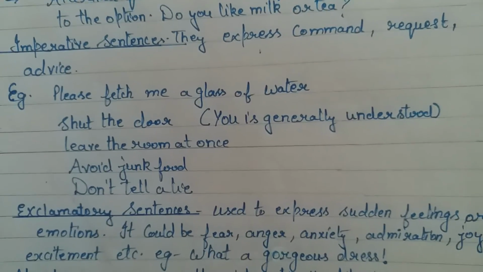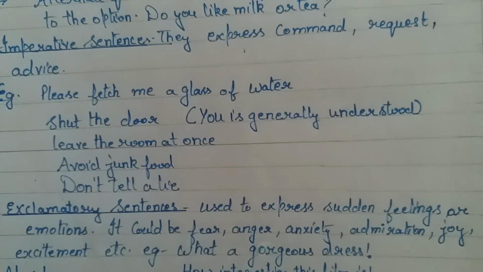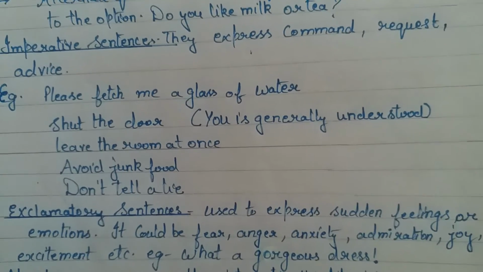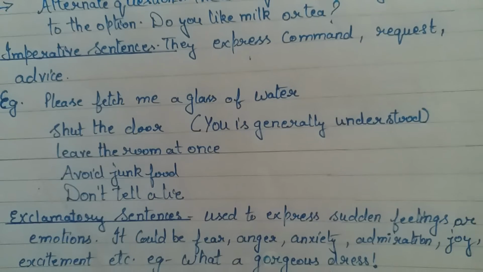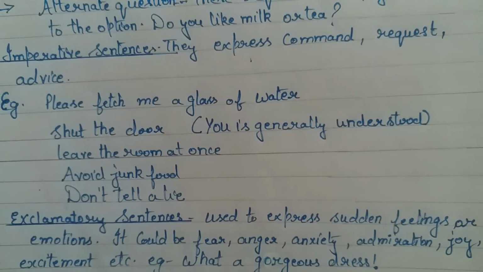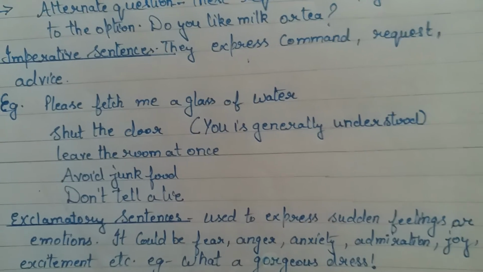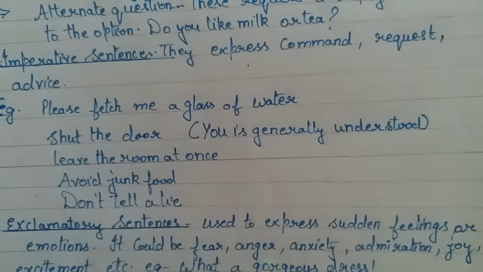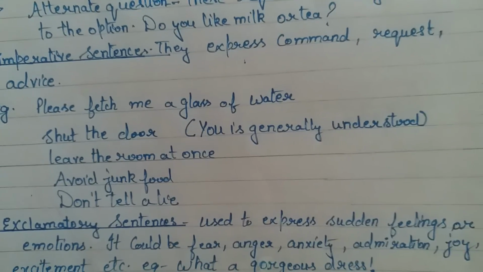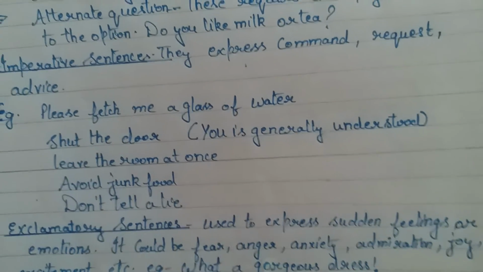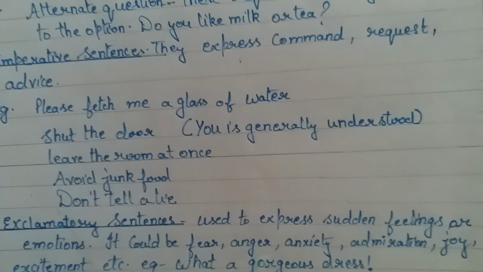Next, exclamatory sentences. These sentences are used to express certain feelings and emotions. It could be fear, anger, anxiety, admiration, joy, or excitement. Any kind of sudden expression is expressed in exclamatory sentences.